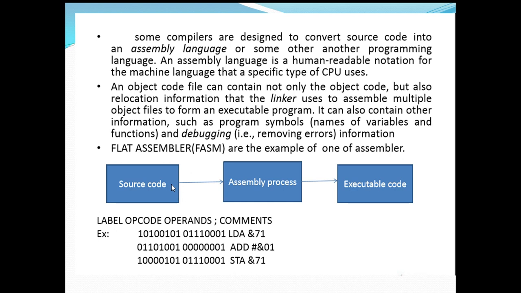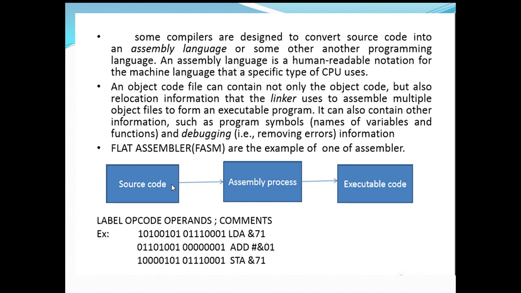That is nothing but relocation information of different object files, which can be combined to form an executable program, and also the information related to names of variables and functions, and debugging information, will be contained in these object code files. All these things will be done by the assembler inside the assembly process, and finally it will be converted into the executable code.